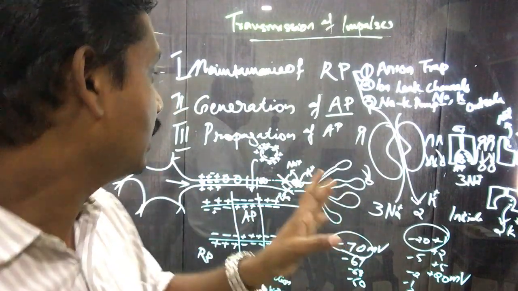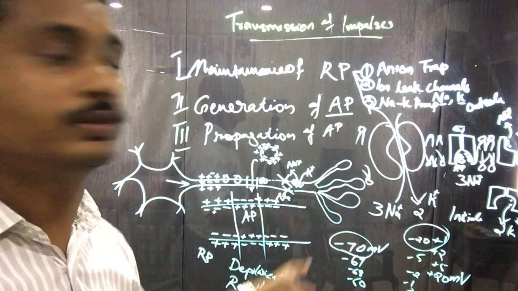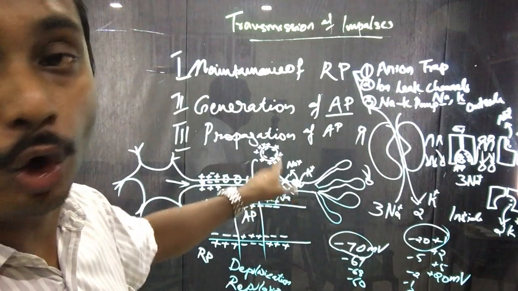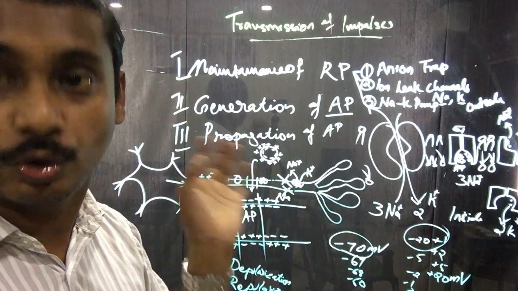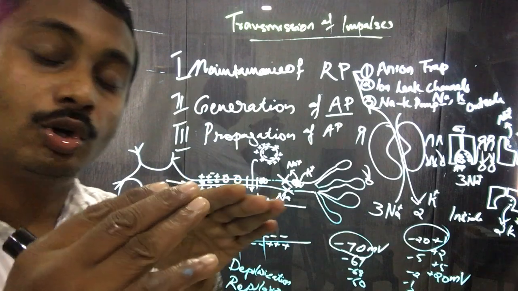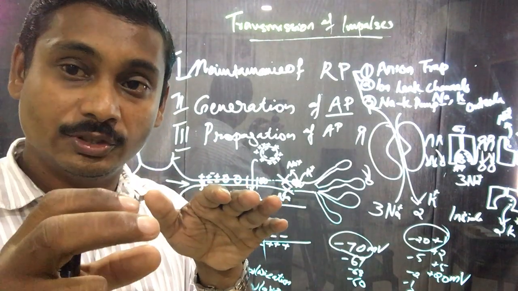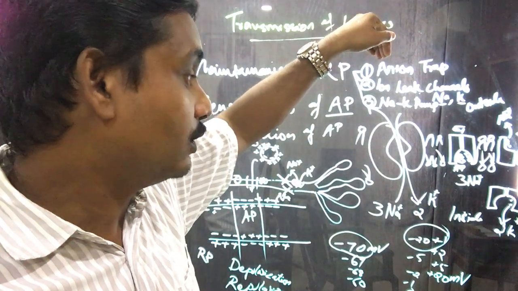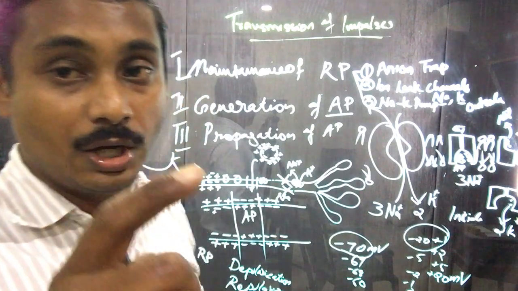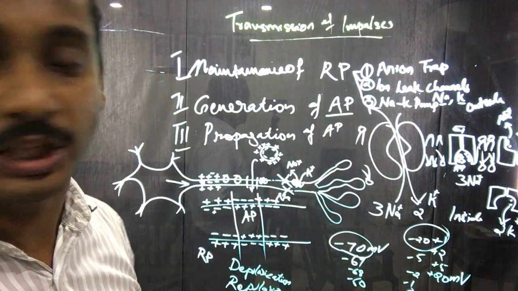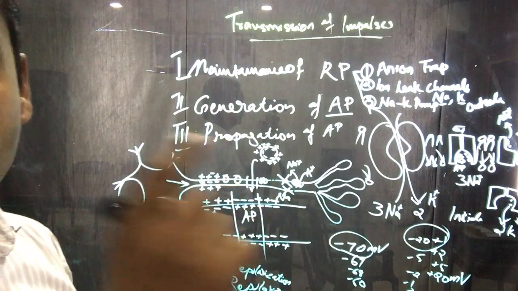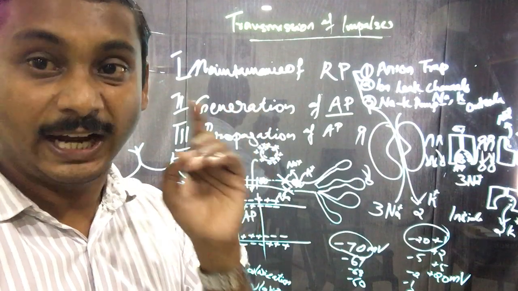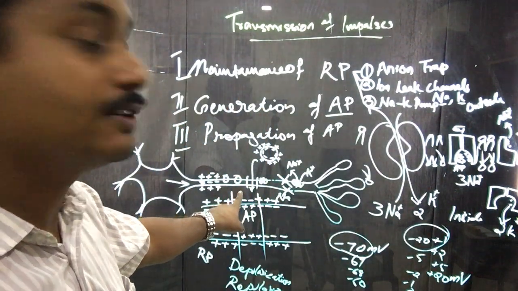Okay, they are formed by the reversal of the resting membrane potential. What happens? The sodium gates open, potassium gates close. When potassium gates close, no positive ions move out, as a large number of potassium ions were moved inside by the sodium potassium pump. So during the generation of action potential, the potassium gates close, so no positively charged potassium ions move out. At the same time, the sodium gates open.